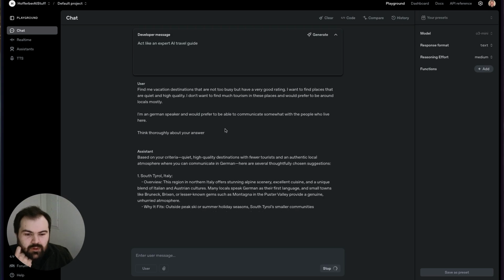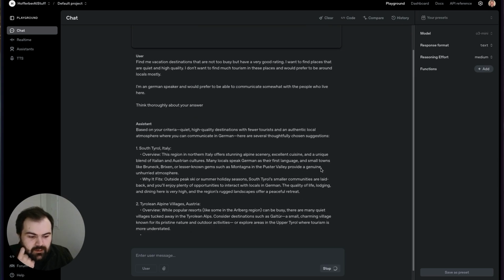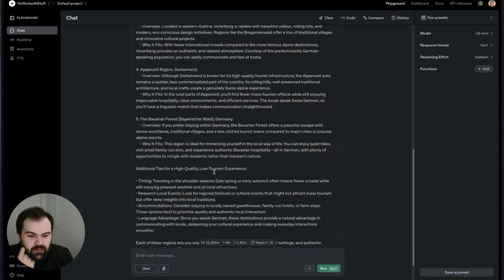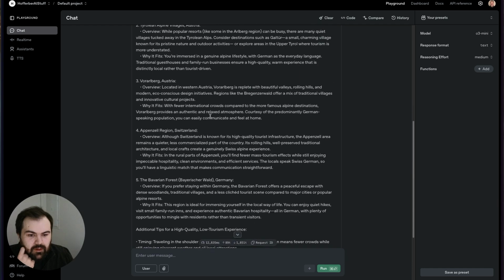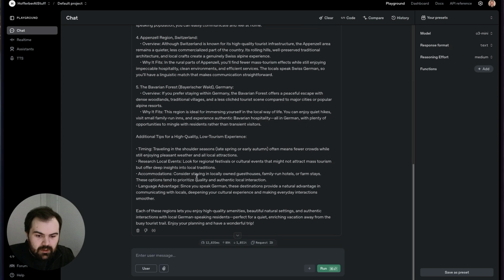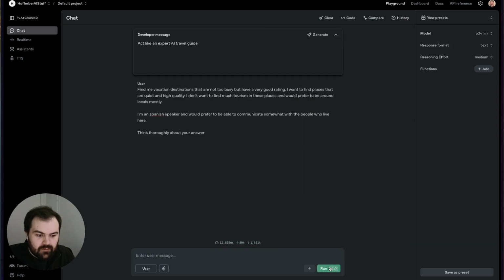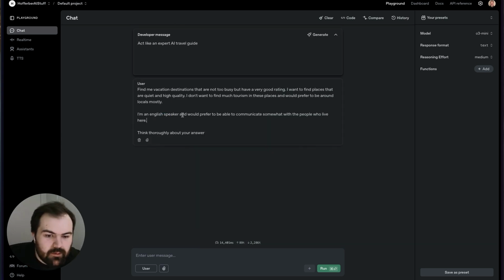German is more kind of well spoken throughout. So yeah, now we've got more Italy, some Austria, Switzerland, Bavaria, Germany. Okay, cool, interesting. So areas sort of near Germany. If I do Spanish, I'm kind of curious if it would expand it very far. Ecuador, we got kind of close here. Yeah, interesting. So now we've got at least one kind of additional feature added in.